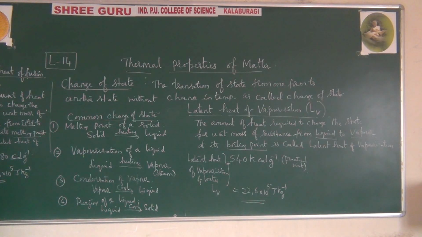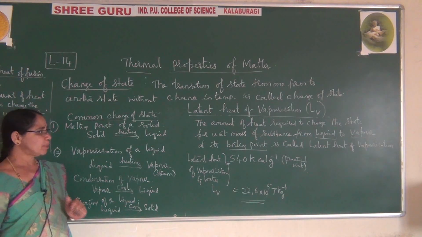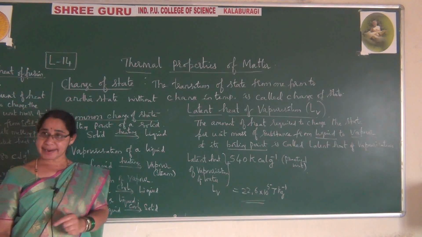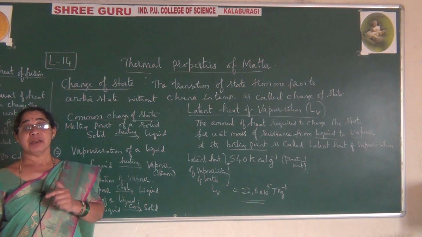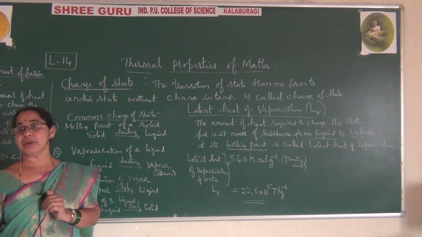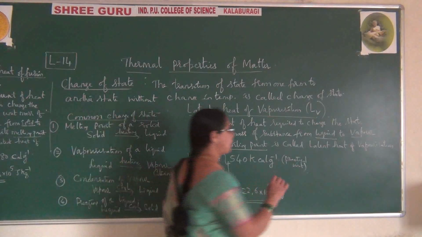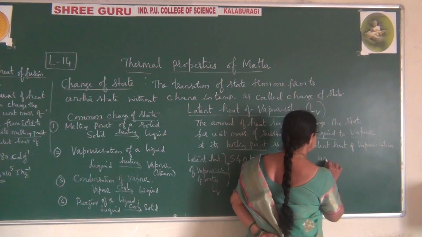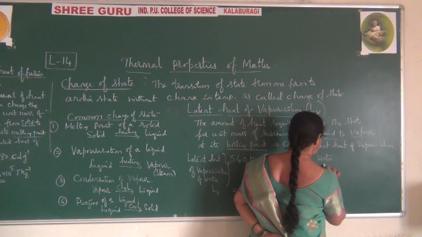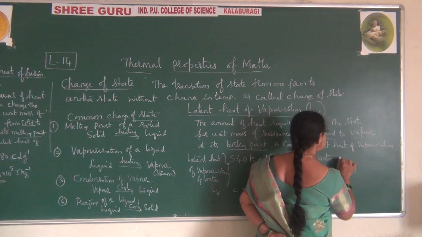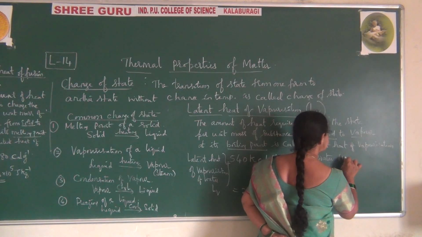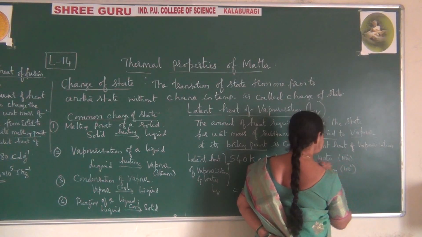Okay, so in the previous class I gave an example. Steam causes more burn than water. What do you mean by this? Suppose you have two things: water at 100 degrees centigrade, and steam at 100 degrees centigrade. If I say liquid, only water is there, and one more, steam. This is steam at 100 degrees centigrade. This is water at 100 degrees centigrade. What do you mean by this here?